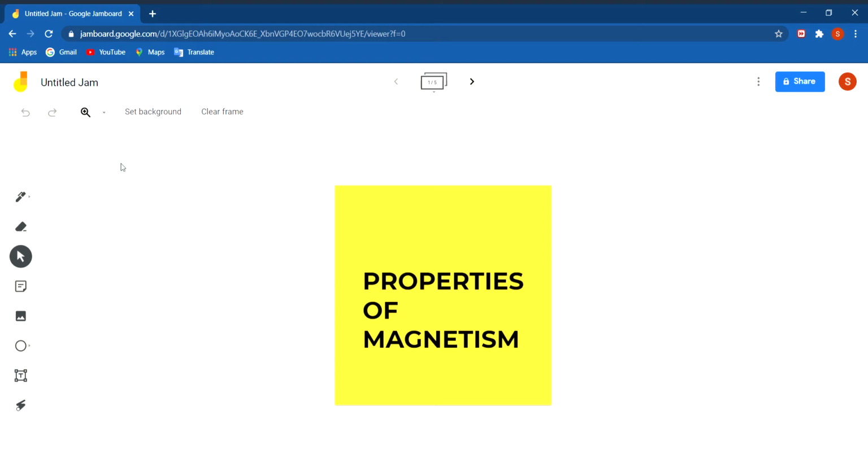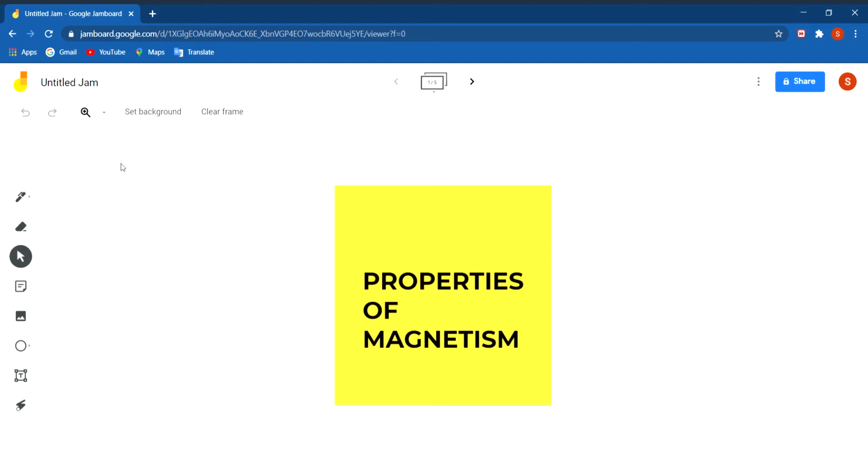We have started the chapter of magnetism. In the last period, we have read what is a magnet, how the magnet was discovered, what are magnetic substances, and types of magnets, natural and artificial. So, what are magnets? Magnets are the substances that have the property of attracting iron objects.